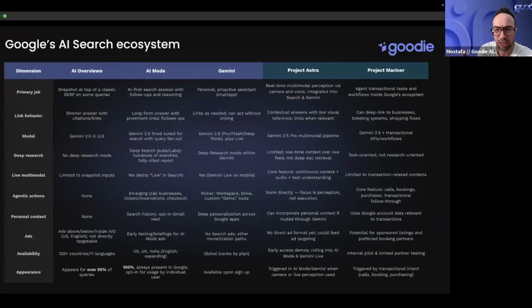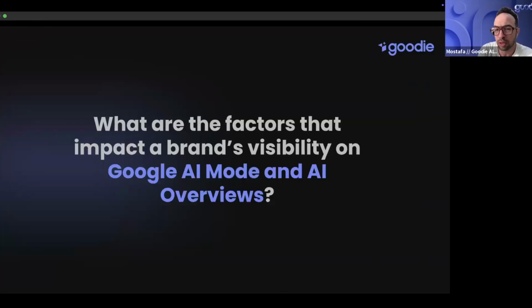But I also added Project Astra and Mariner, and you can read the details of the breakdown and how this ecosystem comes together and where it really differs. Project Astra and Mariner are both still in beta, so I'm not going to focus a ton on them, but I really think they're super interesting. You can go into Google Search Labs, where you're able to opt into some of these projects and become a beta user.